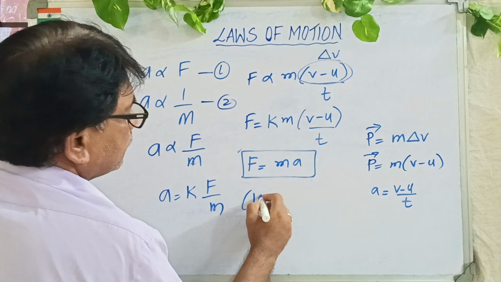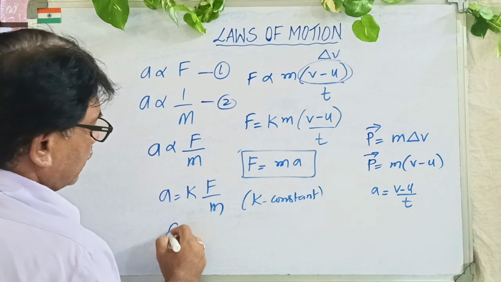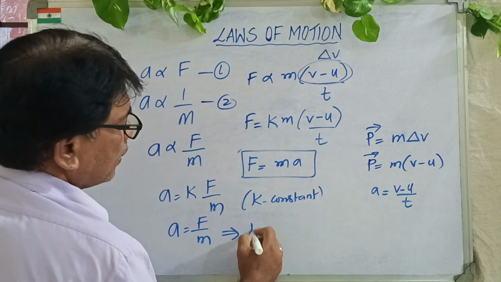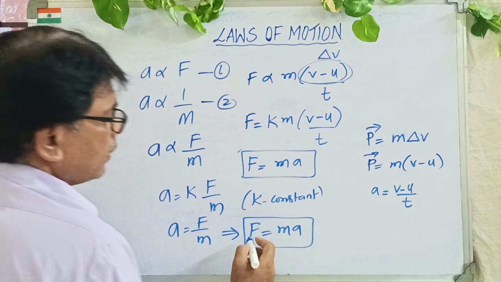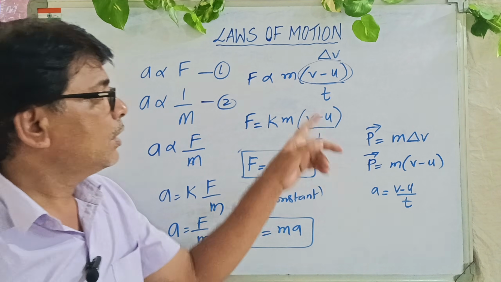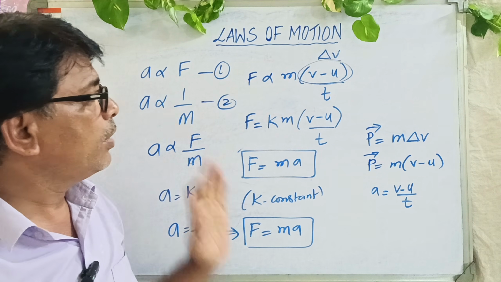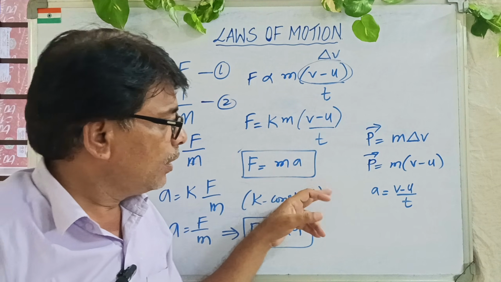So K constant, let it be aside. Now what is left over? A is equal to F by m. Cross multiply. F is equal to ma. Back again we have the same derivation. Rate of change in momentum is directly proportional to net force. Nothing but F is equal to ma.